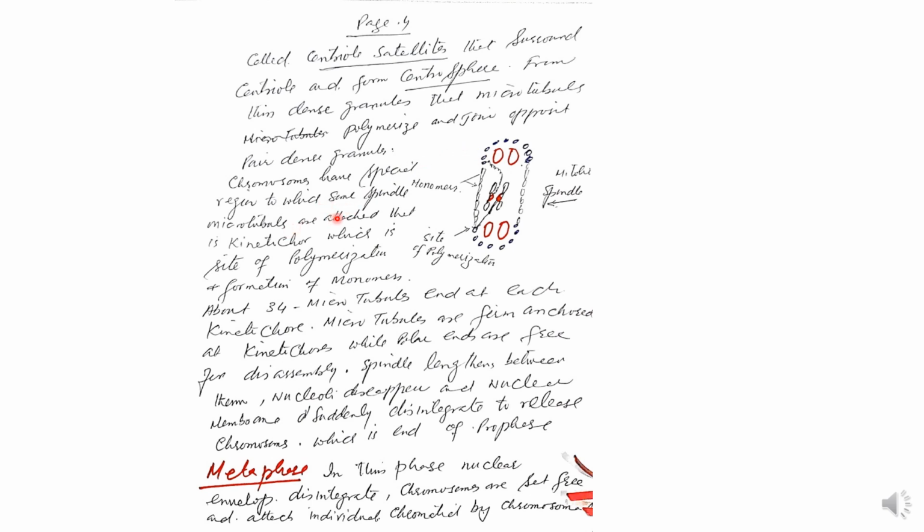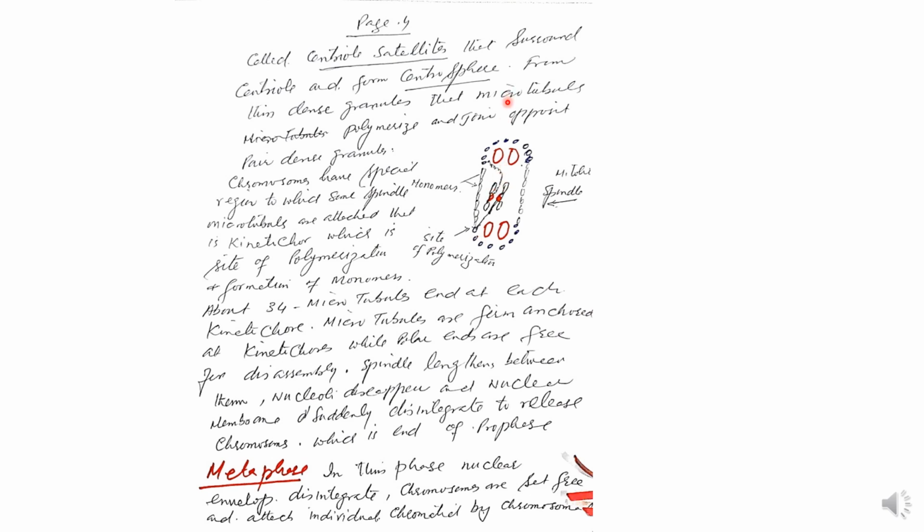Chromosomes have a special region to which some spindle microtubules are attached, the kinetochore, which is the site of polymerization and formation of the monomers. 34 microtubules end at each kinetochore. Microtubules are firmly anchored at the kinetochore, where the polar ends are free for disassembly. This is the polar end of this fiber. It breaks down and brings the chromatid toward the centriole.